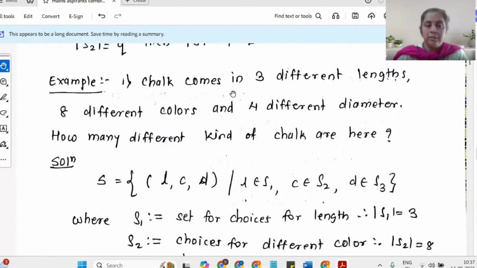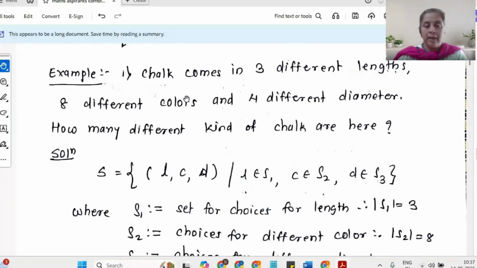Now, this is a good example of what we get in Brualdi. The reference book for this particular paper is Richard Brualdi, Introductory Combinatorics. I will show you the book towards the end of my session. It's a very simple book for an undergraduate student. So, Introductory Combinatorics by Richard Brualdi. From there, I have taken all my examples.